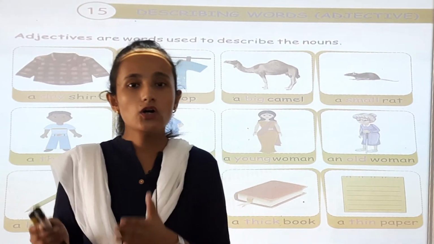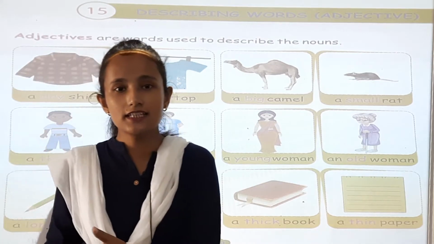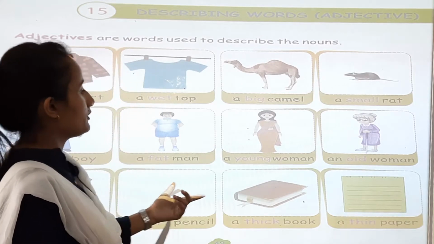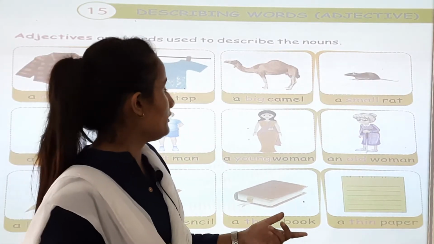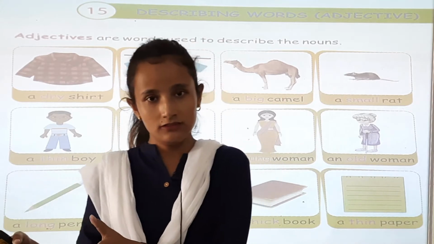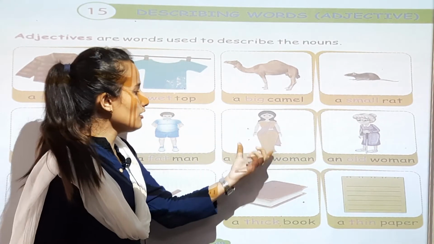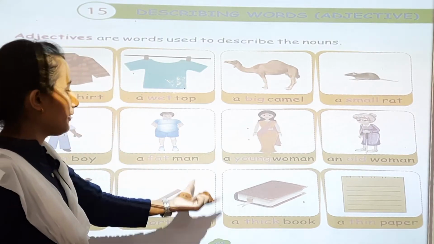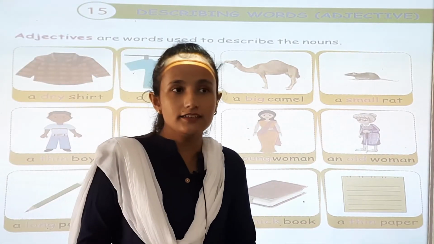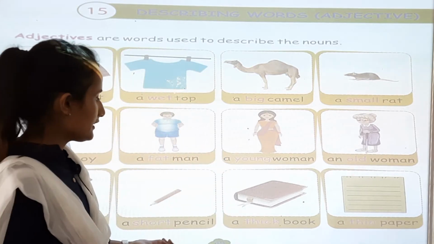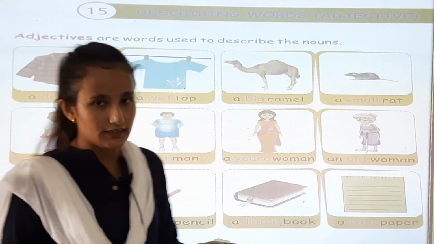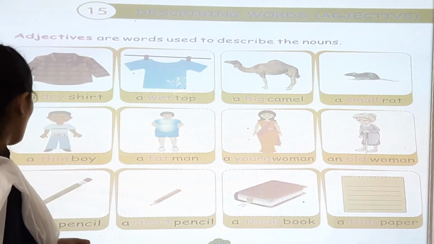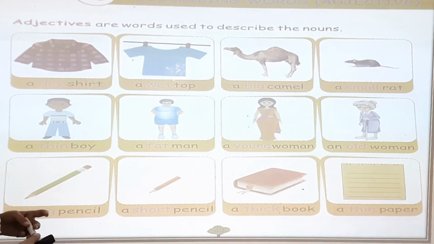So वो नेम को, उस इंसान का, उस एनिमल का क्या बता रहा है? विशेषता. For example, human. A young woman. Okay, so young, वो बहुत यंग लेडी है, right? Now fat, a fat man. For example, thin man and short pencil. For example, thin paper, a long pencil, a thin boy, a dry shirt.